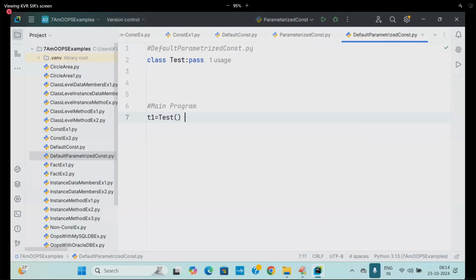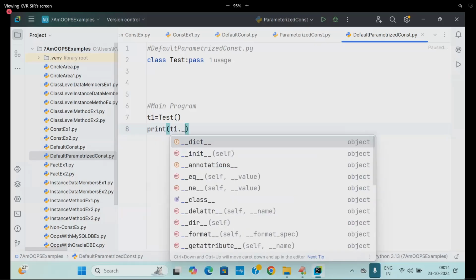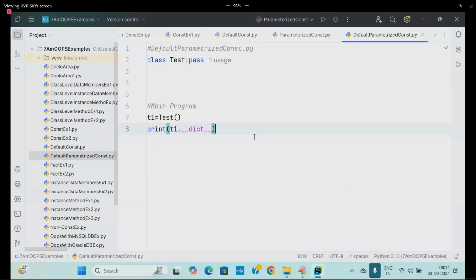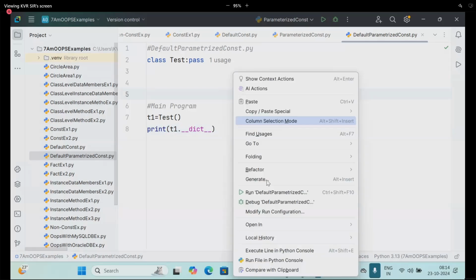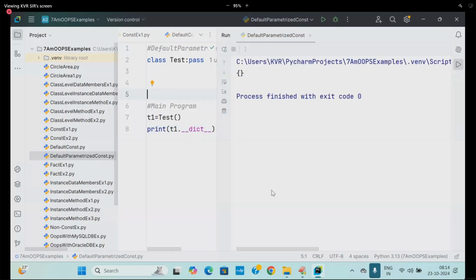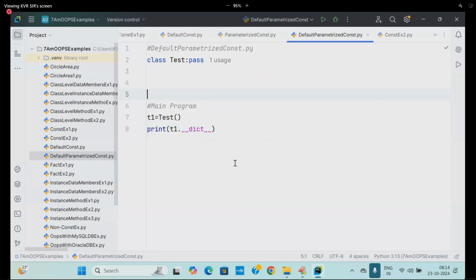Tell me which constructor will be called? Default. Writing the default is compulsory or optional? Optional. When it is optional, what is the content of t1? Empty. The default constructor is optional to define.